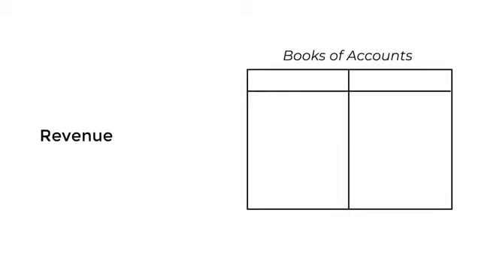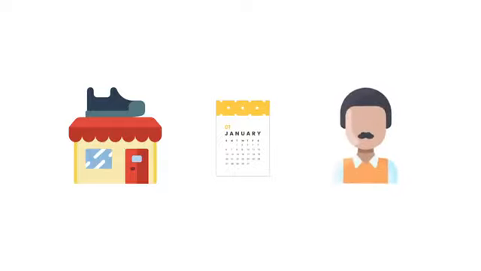Recognition of revenue in simple terms means the time at which the revenue is supposed to be recorded in the books of accounts. Let's continue the previous example to understand the revenue recognition concept. Since we are talking about the sales made in the month of January 2020, there were some customers who have not yet paid the entire amount for their purchase. Mr. X, for example, has not yet made the entire payment of an amount of rupees 10,000 because you have given him a period of 30 days to make the payment.